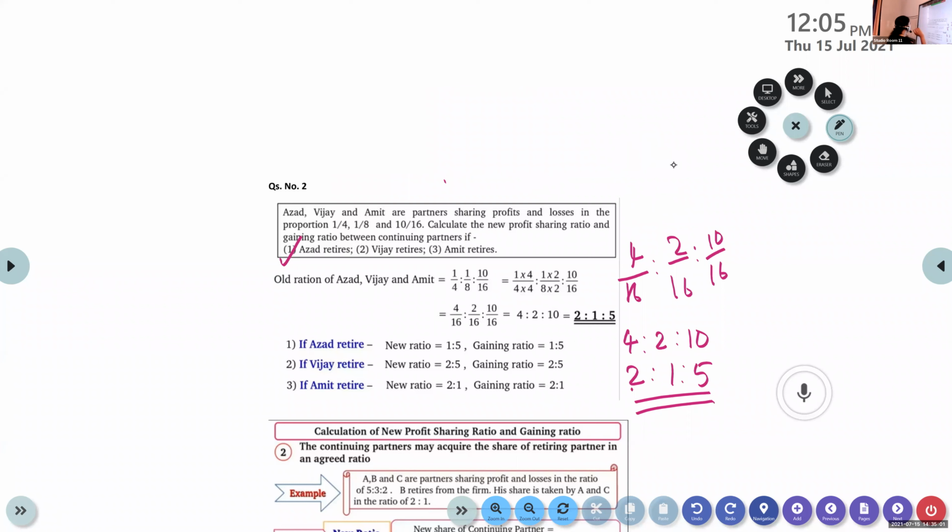2:1:5 is the ratio. And let's see the first case. Azad is retiring. 2:1:5 is the ratio for Azad, Vijay, and Amit. So Azad retires. What happens? We are striking off Azad's share. So the new ratio and gaining ratio becomes 1:5.